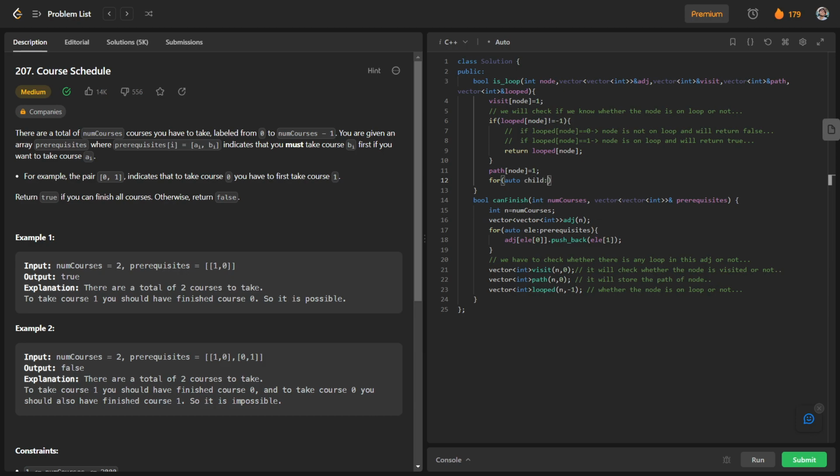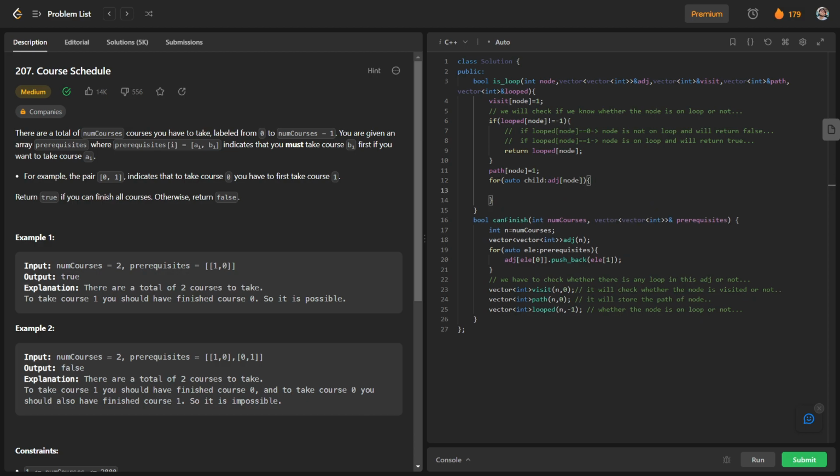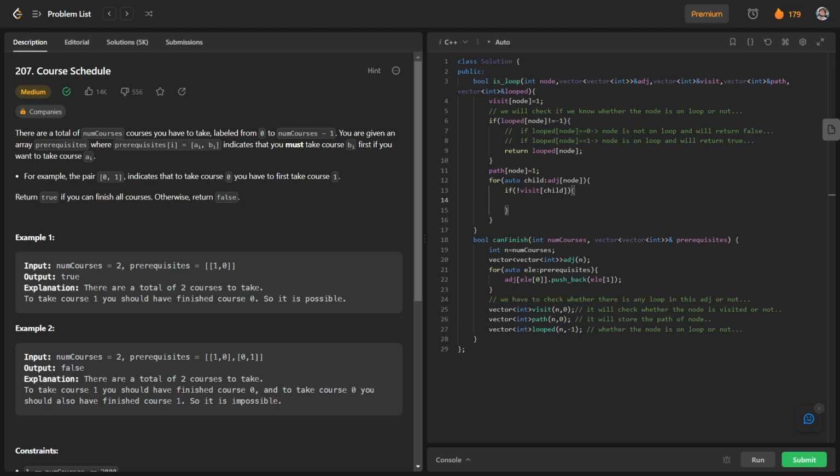So for each child in the adjacency list of the node, we will check whether the non-visited child can form a loop or not. So for a non-visited child, if not visit of child, we will check whether there is any loop from this child or not.